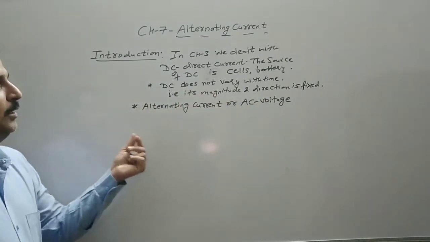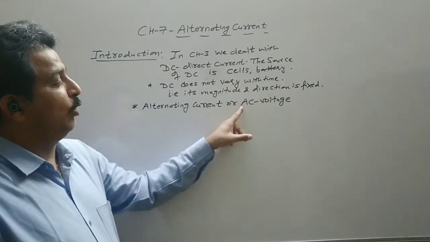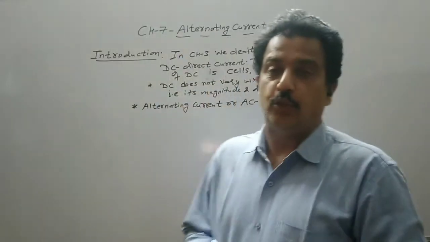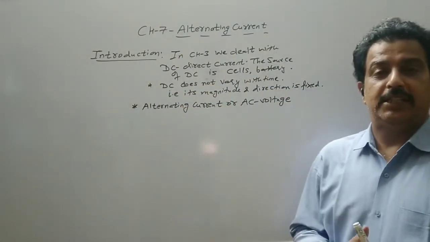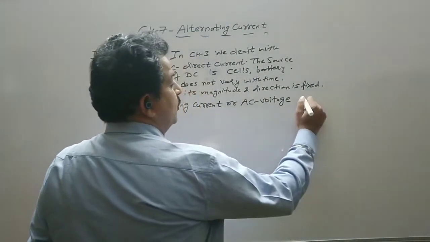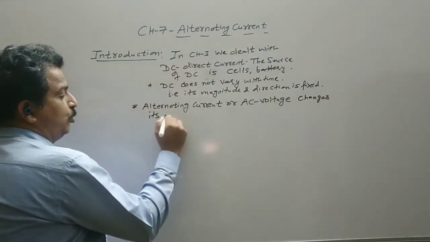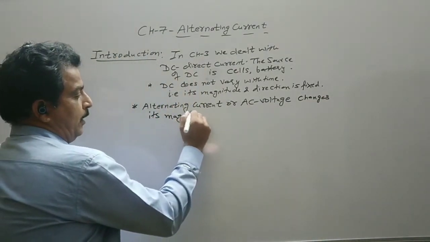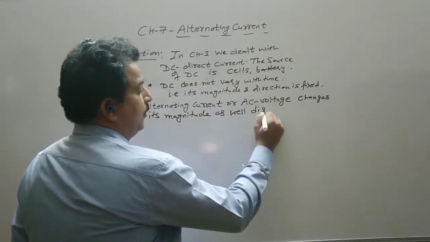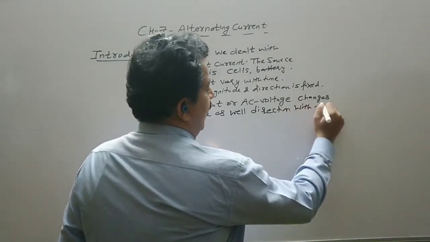So AC full form is alternating current, but it cannot be read as alternating current voltage. We use the word AC to indicate that it varies with respect to time. Now alternating current or AC voltage changes its magnitude as well as direction with time.